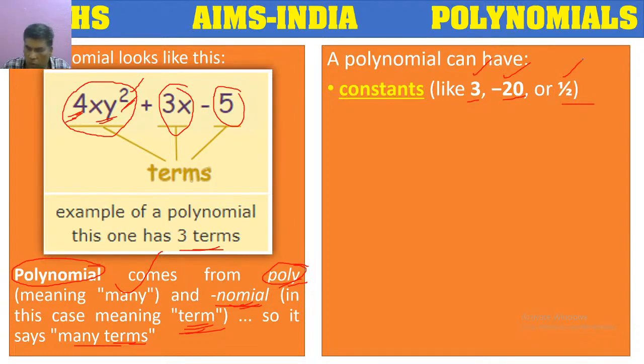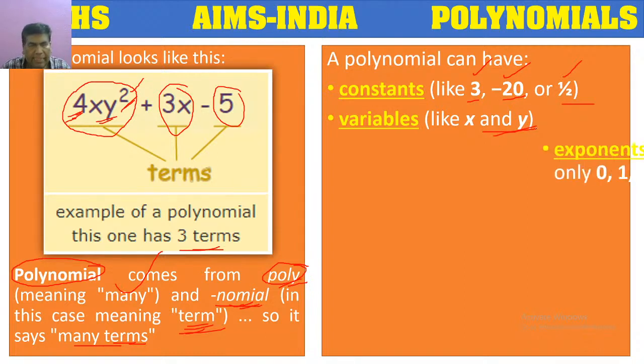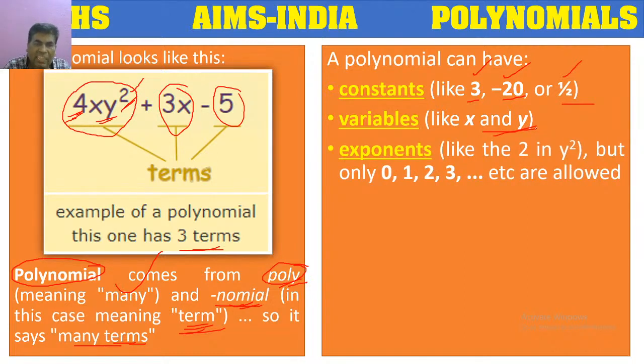It also consists of variables like x and y, and exponents like 2 in y square. In y square, we have an exponent 2. Like that, in polynomials we can have exponents also.